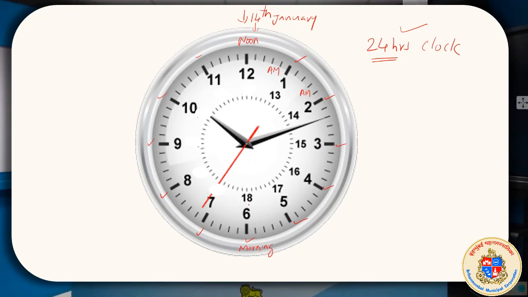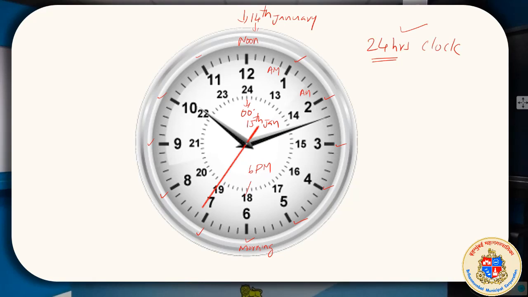So again it is 6 o'clock. We would otherwise write it as 6 p.m. Instead of that, 18 hours, 19 hours, 20, 21, 22, 23, then again 24 hours. But then the day changes to 00, a new day starts, and 15th January starts, correct? So we need to have this concept clear, how it works in the 24-hour clock.